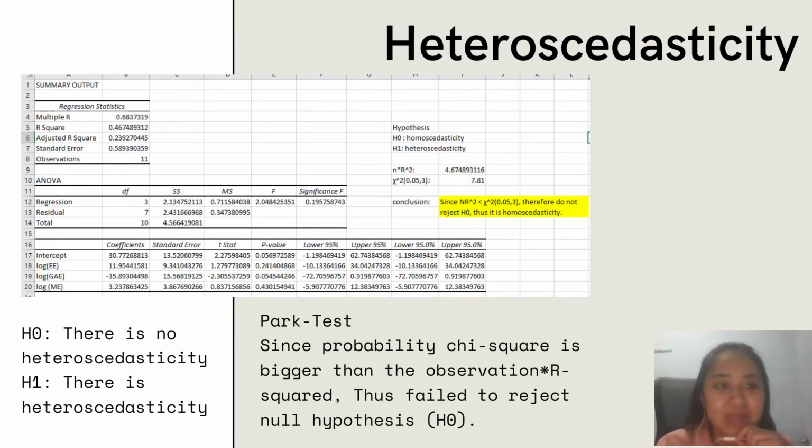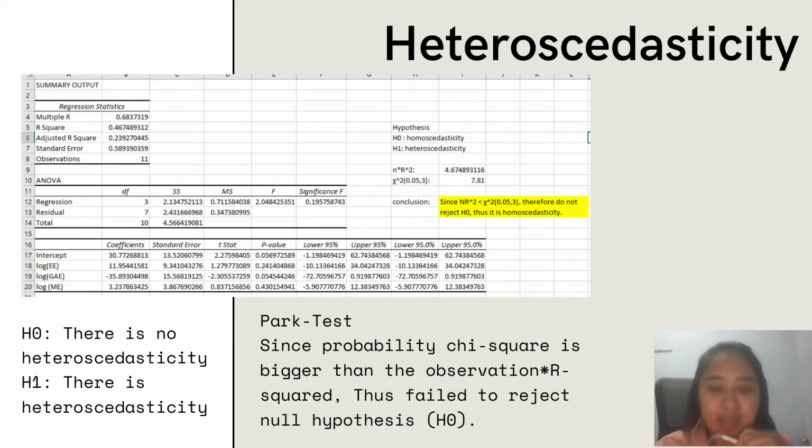Next, I will present about heteroskedasticity. Heteroskedasticity is a problem where it has unequal spread problem in the model. If the model has heteroskedasticity, it will make the OLS estimation becomes inefficient and the hypothesis is no longer reliable.